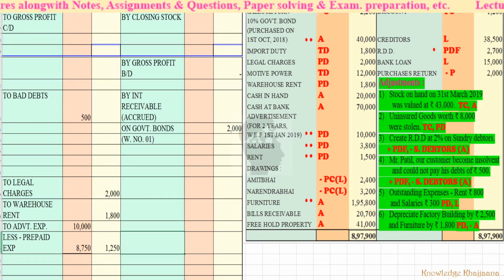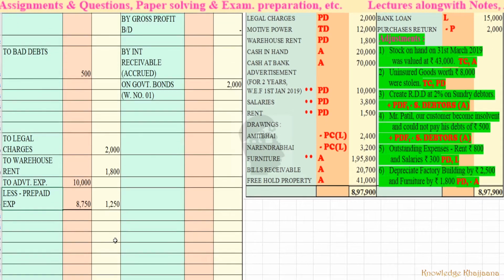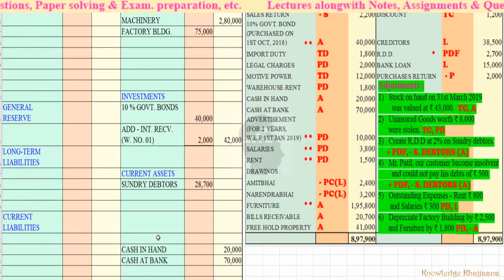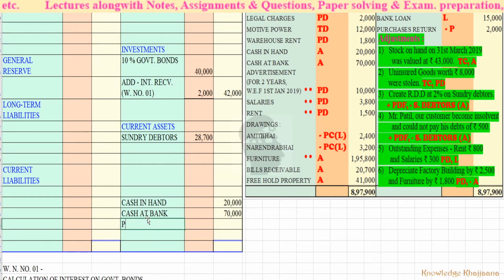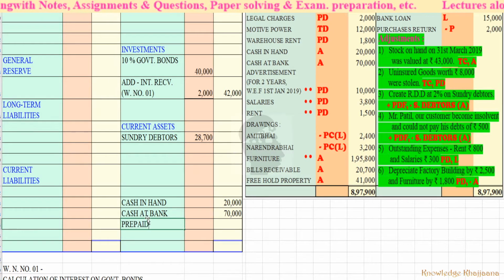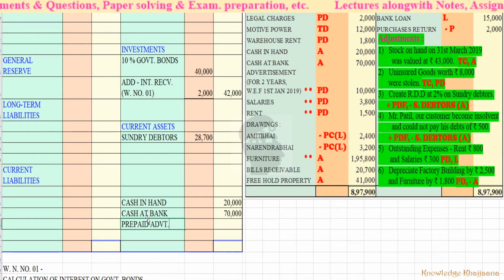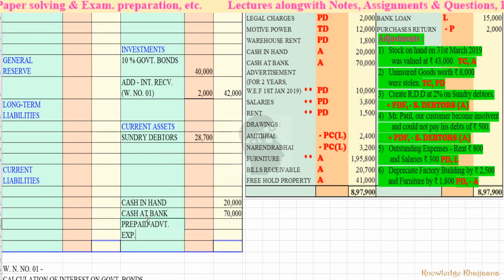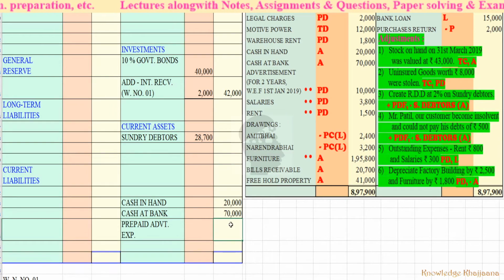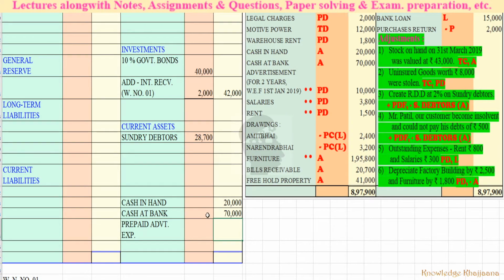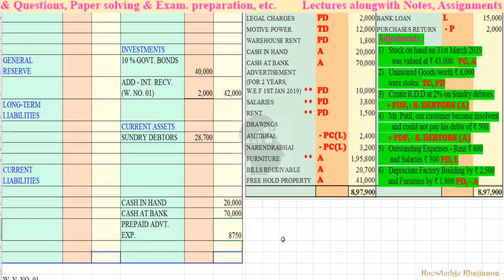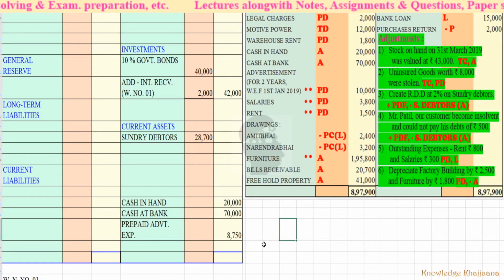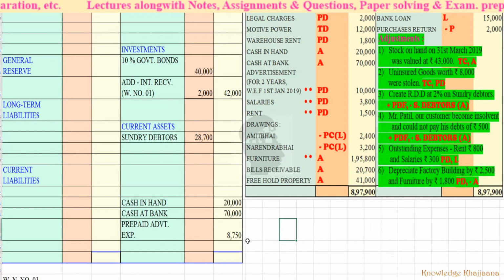Then where to record this prepaid expense? It is a current asset for the time being, so we can record it over here: prepaid advertisement expenses. For the time being means till this accounting year is completed. 8,750. So these are the prepaid advertisement expenses.